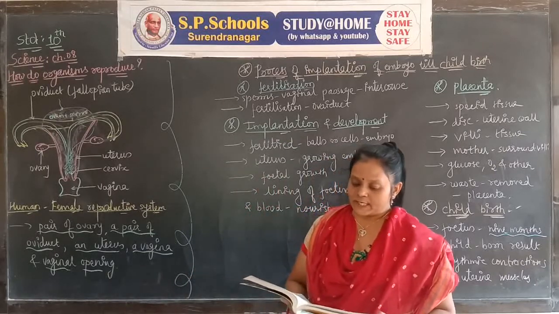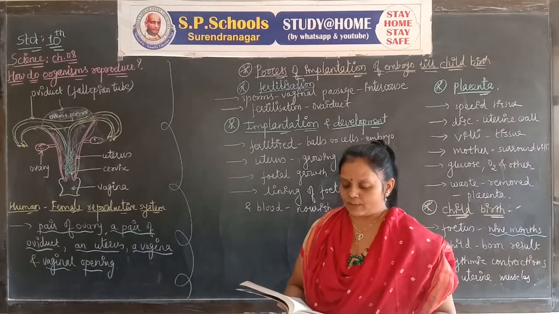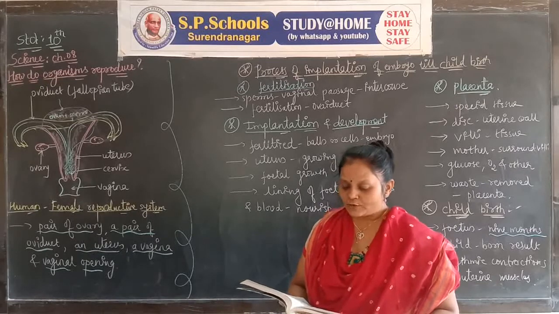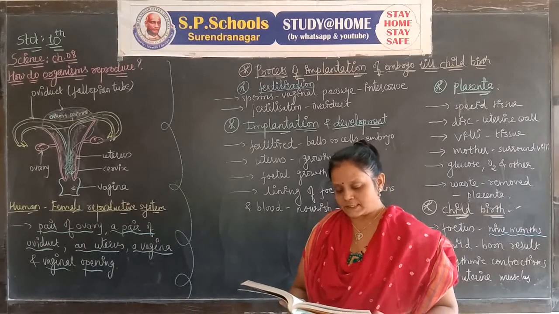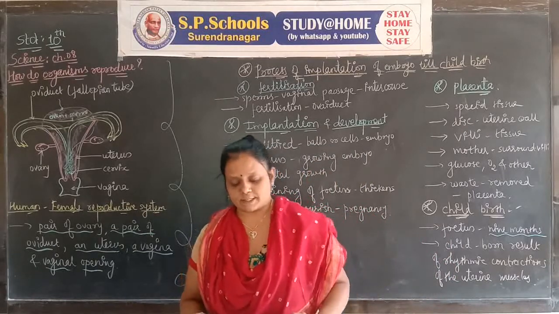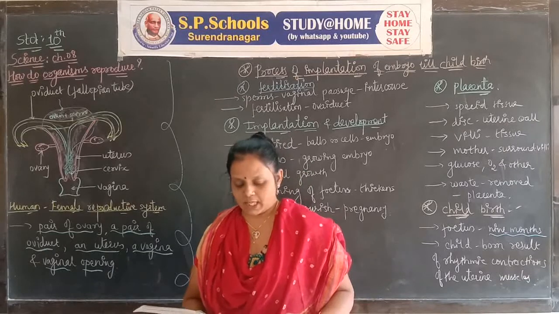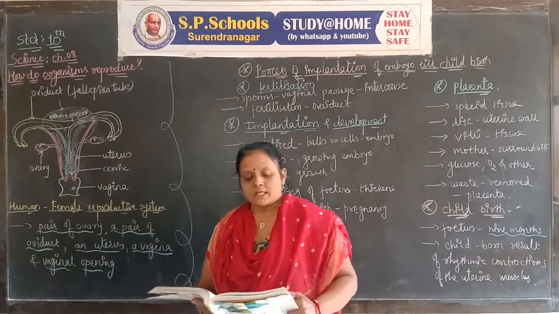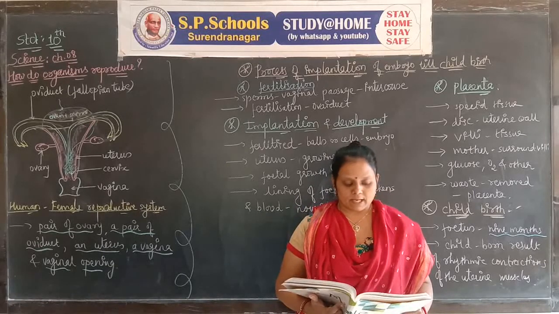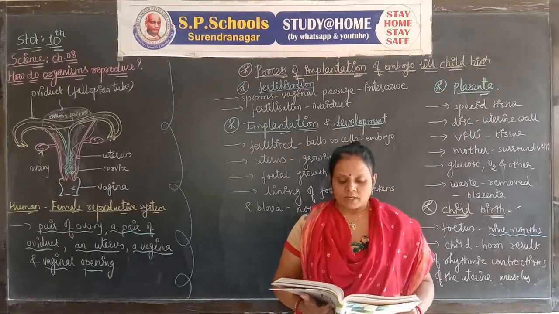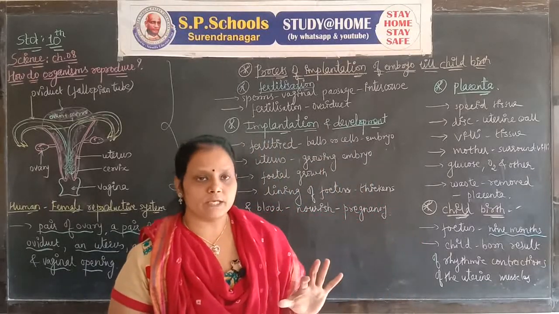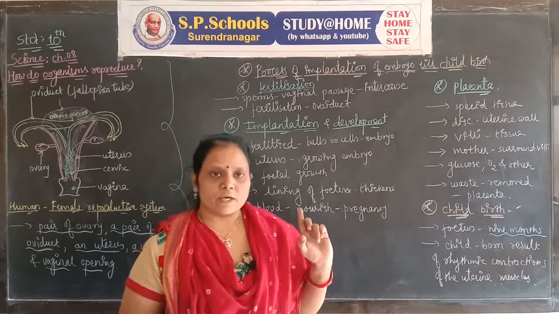The two oviducts unite into an elastic bag-like structure known as the uterus. The uterus opens into the vagina through the cervix. The sperms enter through the vaginal passage during sexual intercourse. They travel upwards and reach the oviduct where they may encounter the egg. Here you can write about the intercourse. You can study about the intercourse and the female reproductive system.